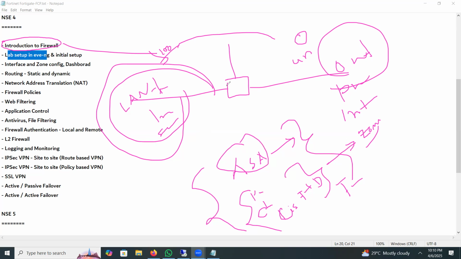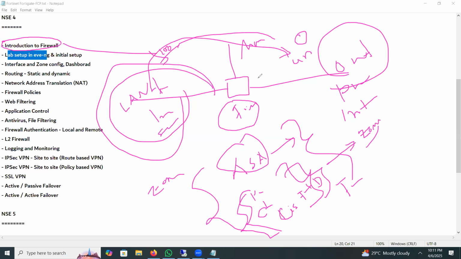So this is actually a traditional ASA firewall. Then comes Palo Alto, Checkpoint, and Cisco Firewall Threat Defense. Cisco Firewall Threat Defense is called a zone-based firewall. So actually, what is a firewall? A firewall is a system or group of systems which can manage access. So if I permit traffic from inside to outside or outside to inside, this should be managed by the firewall. I will explain everything in our real class.